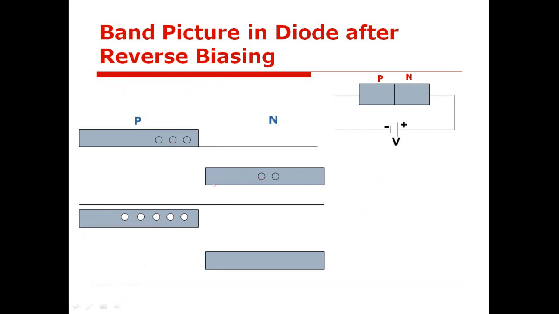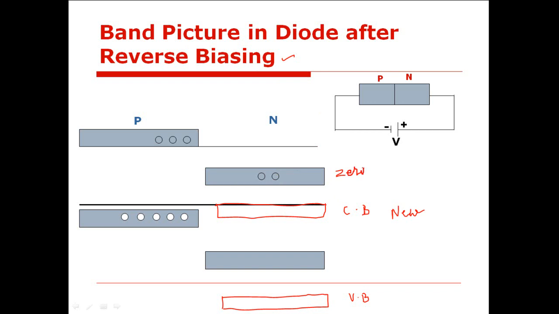So this conduction band, as compared to that of zero bias situation, zero bias में अगर ये वाला conduction band का position है, now the conduction band will shift towards lower energy side. So this will be the new position of conduction band for N-type semiconductor. The valence band will also shift towards lower energy side for N-type semiconductor, isn't it? Yes, sir. So this will be the new energy band diagram for the PN junction diode when it is connected in reverse bias mode as compared to that of zero bias. This is the band picture in zero bias, while this is the new band picture in reverse bias, isn't it?